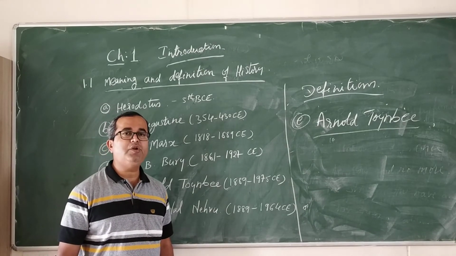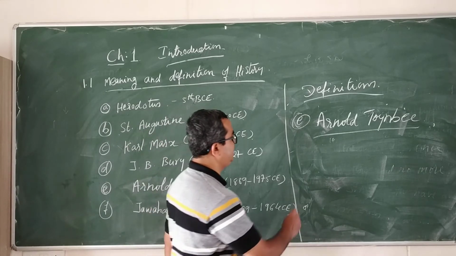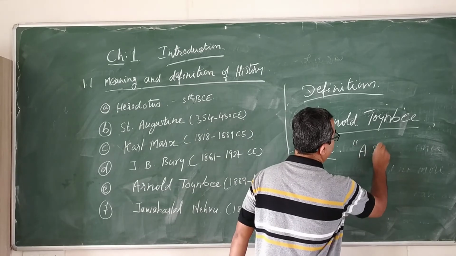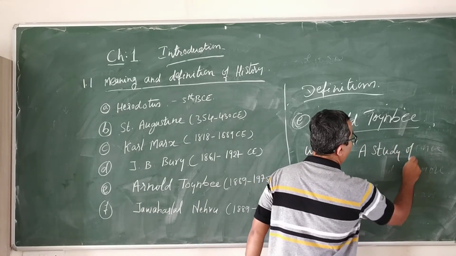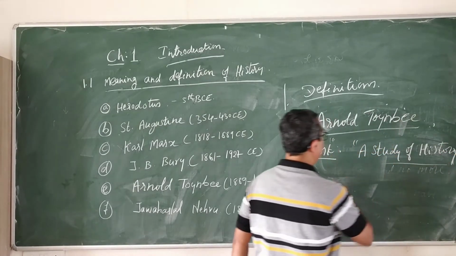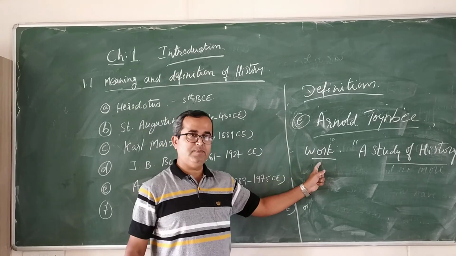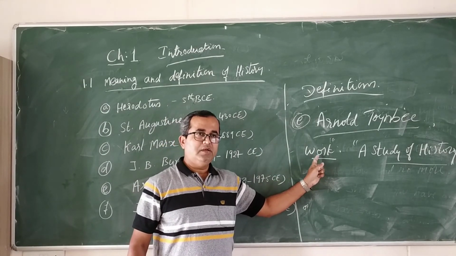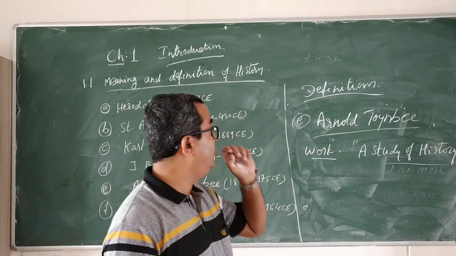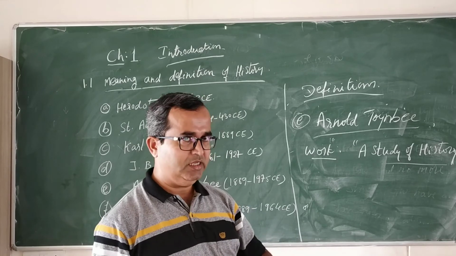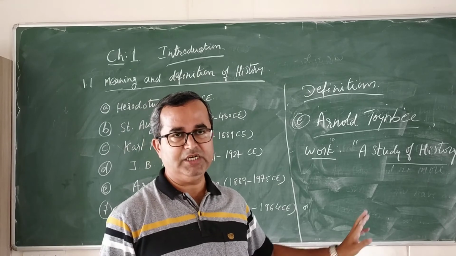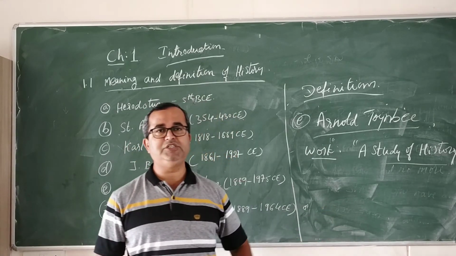His work is A Study of History. Arnold Toynbee wrote a book, and his work is A Study of History. In an exam, if they ask what is the work of Arnold Toynbee, we must know to answer that the work of Arnold Toynbee is A Study of History. He was a British historian.